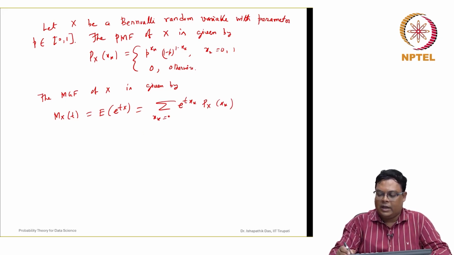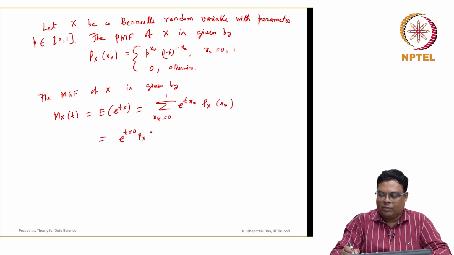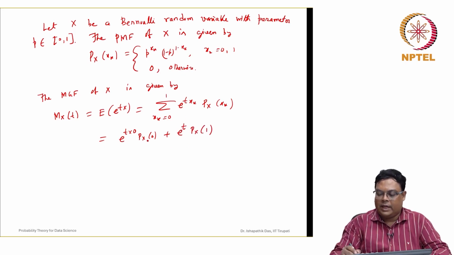So x_k can take only 0 and 1. For x_k equal to 0, we have e^{t·0} p_X(0), plus for x_k equal to 1, e^{t·1} p_X(1). So e^0 is 1, and p_X(0) is 1 minus p, plus e^t times p_X(1), which is p.